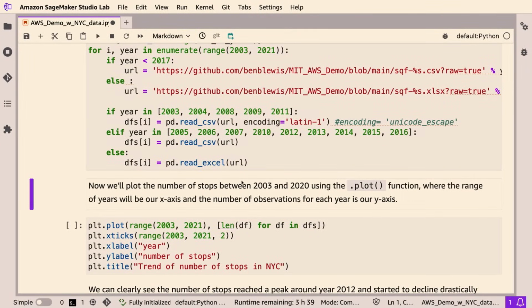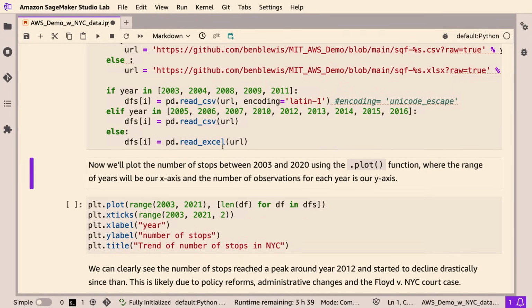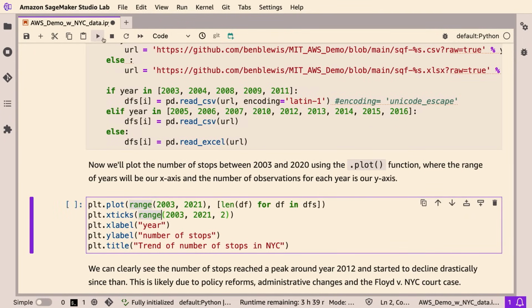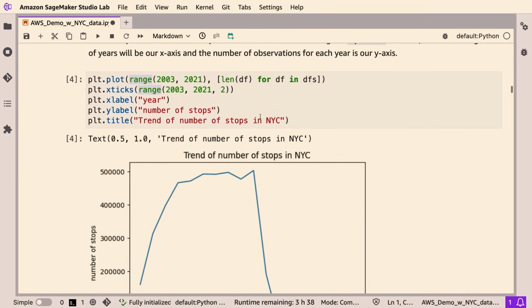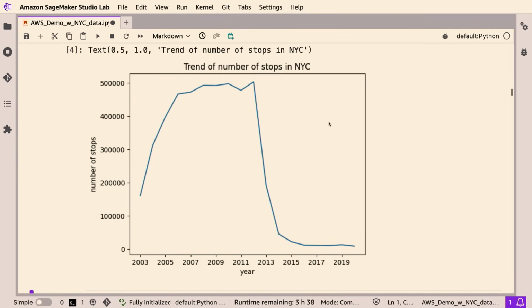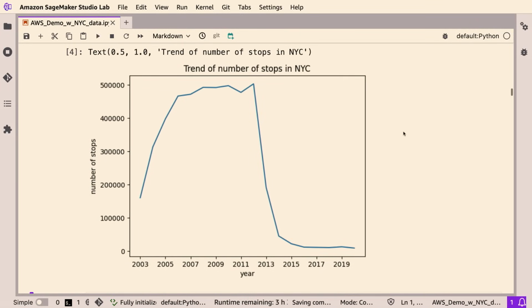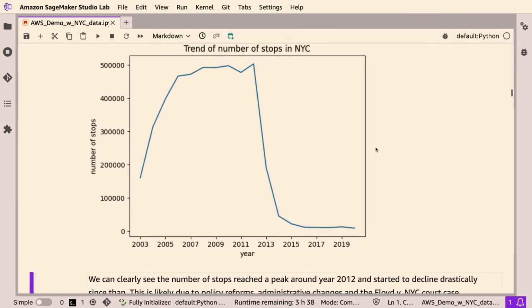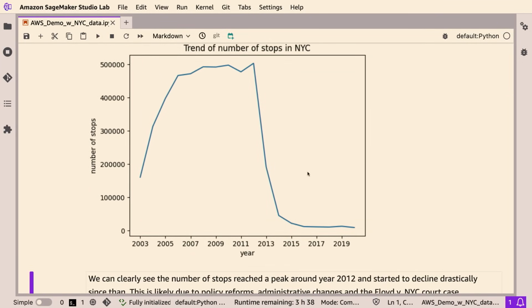So now, since we have already loaded all the data sets from all years, we want to plot the number of stops between 2003 and 2020 to see if there's any trend in how the number of stops changes over the years. So now we're on this cell and doing the plotting. And this is a data plot in general. We're not filtering on any other characteristics. We're just looking at, from the date range, all of the police stops that have occurred within this time. Yes, that's correct. So we can definitely see that there are some changes over the years.